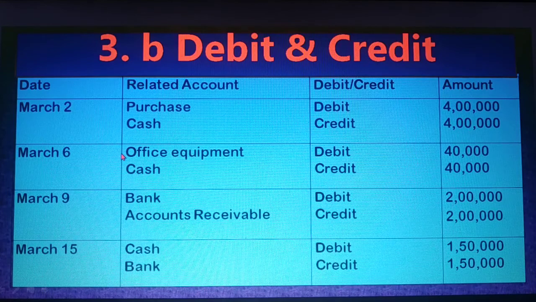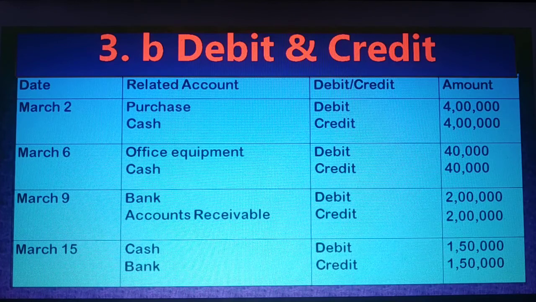Next transaction. Dear student, you buy an office equipment. So if you buy office equipment, office equipment account debit and cash account credit. Why office equipment debit? Because office equipment is an asset. If you buy an asset, your asset increases.